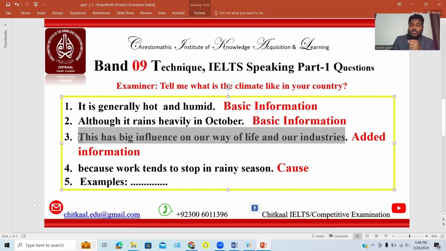So now these two sentences are actually added information on the very first or basic information. Zoha, hopefully you have got the thing I wanted you to understand. Yes, sir. So what do we need to do? First, we have to make around 3 to 4 sentences long. Number 2 was we have to give a starter. And number 3 is that we have to expand on our ideas. We don't give speaking statement.